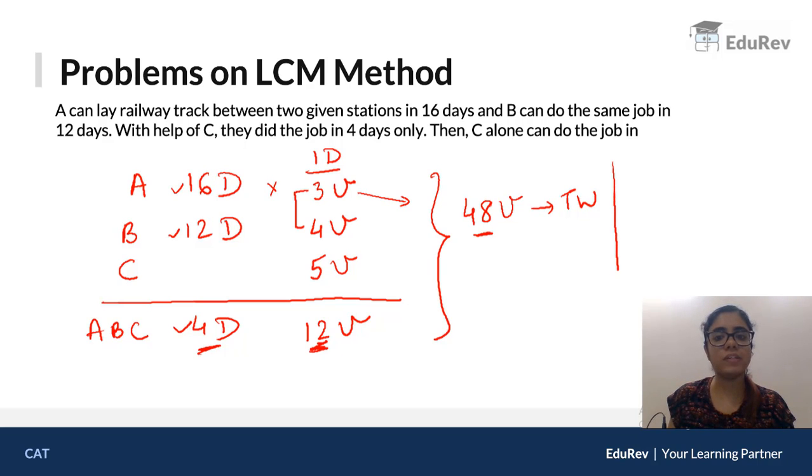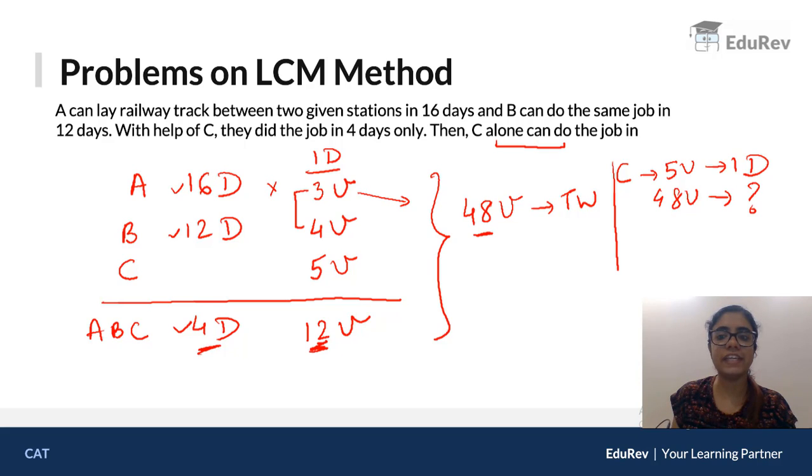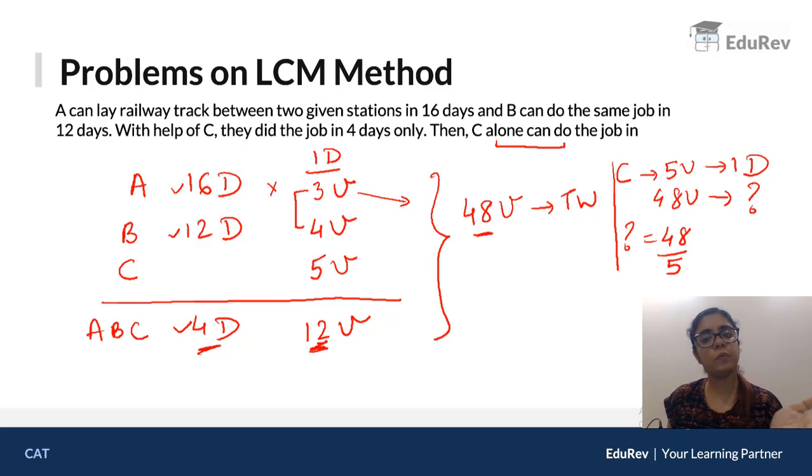Now let's talk about C. They are asking you, C alone will do the job in how many days? Now C does 5 units in 1 day. So in order to do 48 units, C will take how many days? So your days will be 48 upon 5. So we'll convert it into a mixed fraction. So your base will be 5 only.